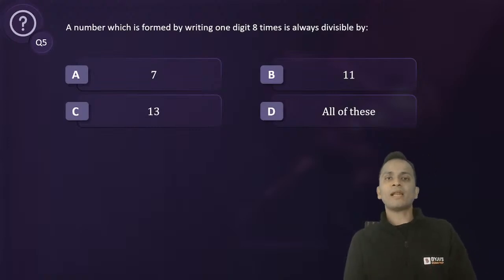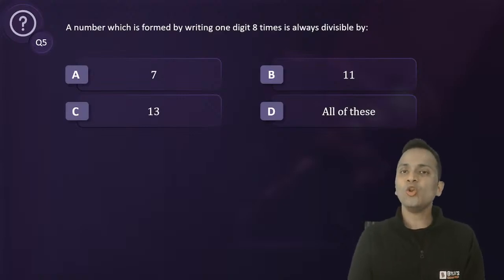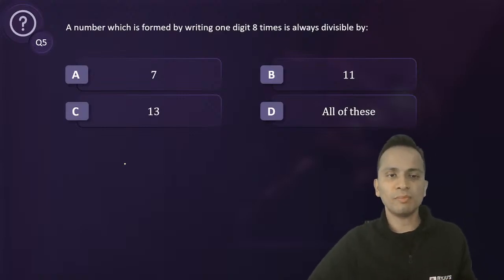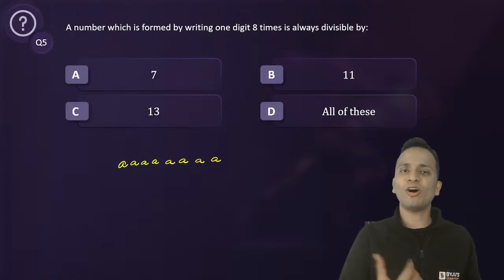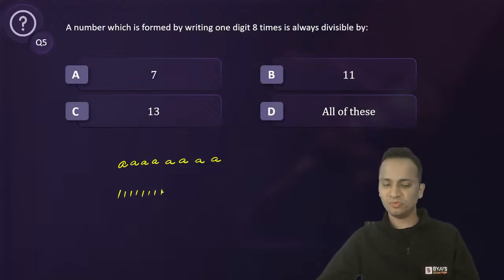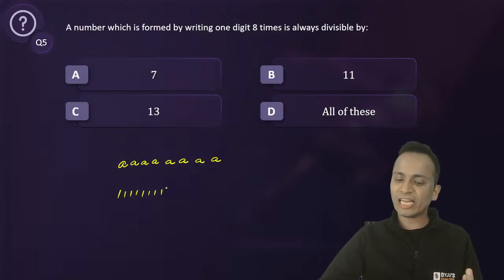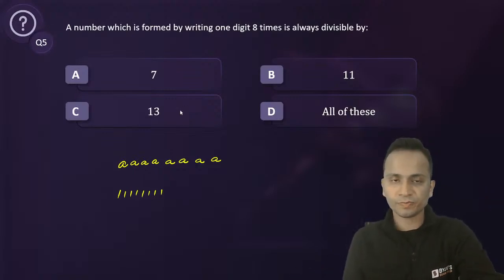Let's move ahead and look at the next question, question number 5. A number which is formed by writing one digit, any digit, 8 times is always divisible by... So basically they are talking about a number of the form... ओके. अब ये तो क्या कर सकते हो, कोई भी एक example ले लो. So you can take 1 1 1 1 1 1 1 1. इसको 7 से चेक कर लो, 11 से, 13 से चेक करने की ज्यादा probably जरूरत नहीं पड़ेगी. Still, I have given you a direction, it's in your hands now.